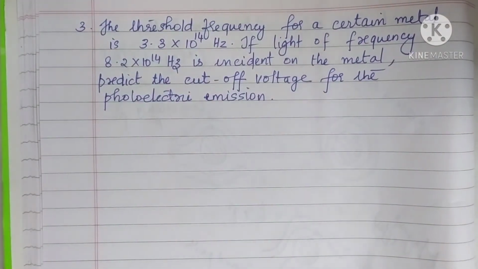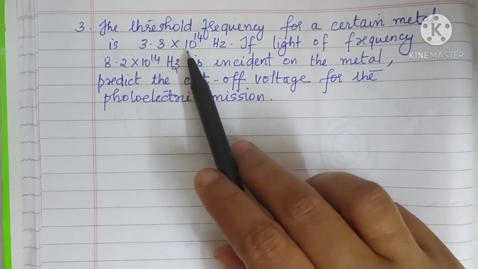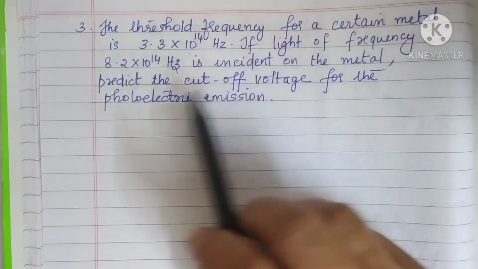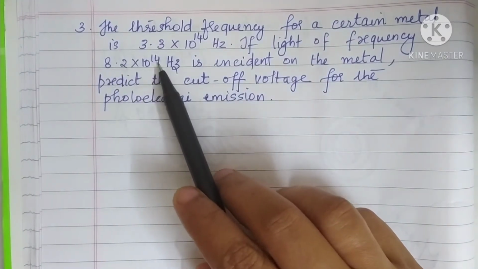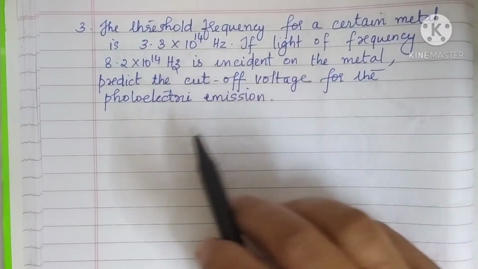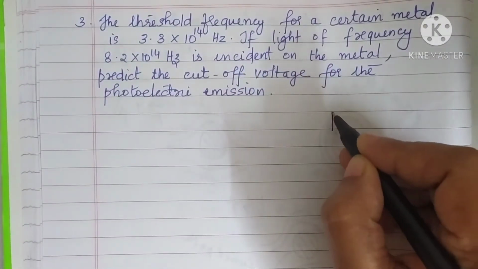Now the second question. The threshold frequency for a certain metal is 3.3 into 10 power 14 Hertz. If light of frequency 8.2 into 10 power 14 Hertz is incident on the metal, predict the cutoff voltage for the photoelectric emission. Okay, so there is a metal with you.